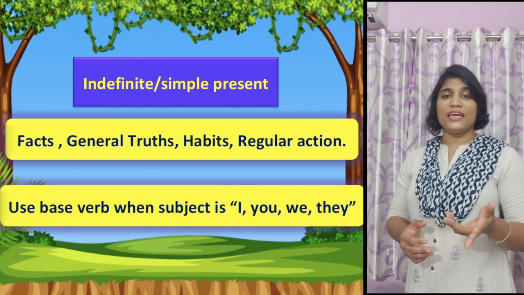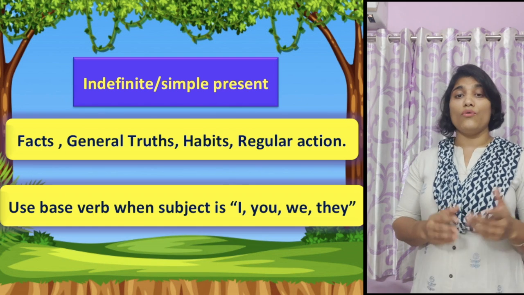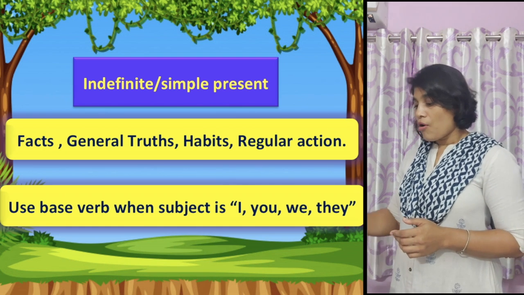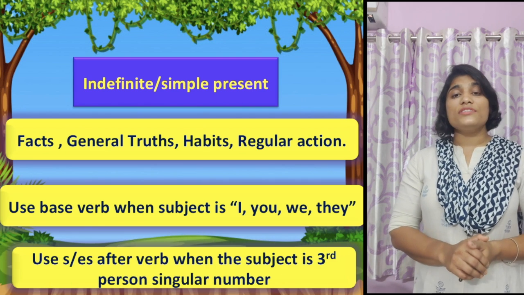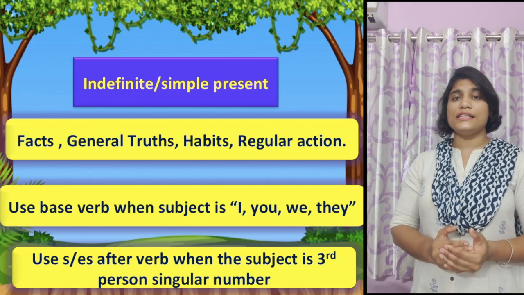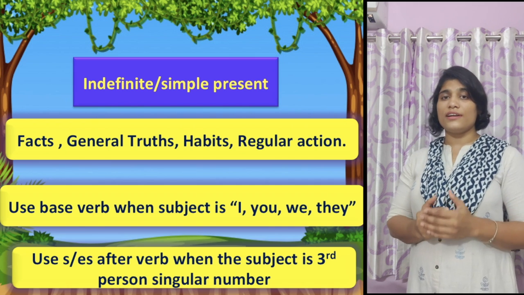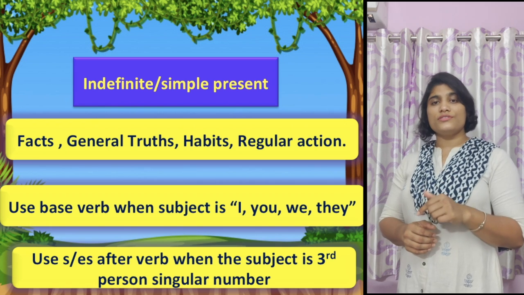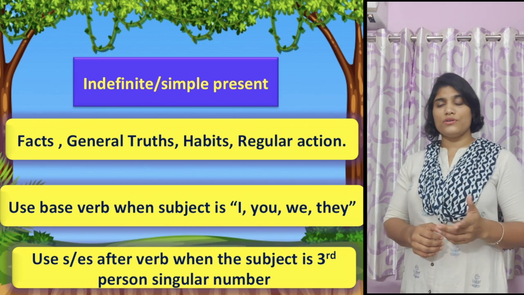For example, I go, you go, they go, we go, etc. And we use the s or es form if the subject is third person singular in number. That is, he goes, she goes, Ram goes, etc.